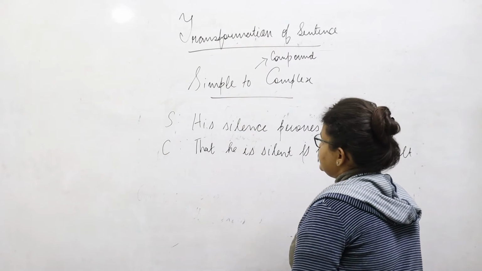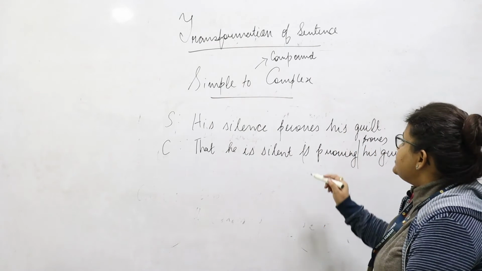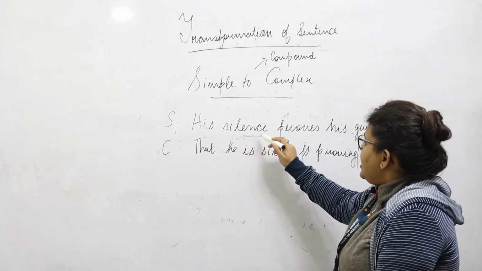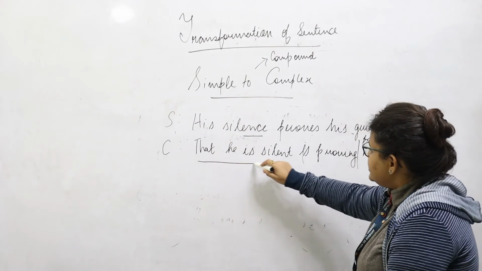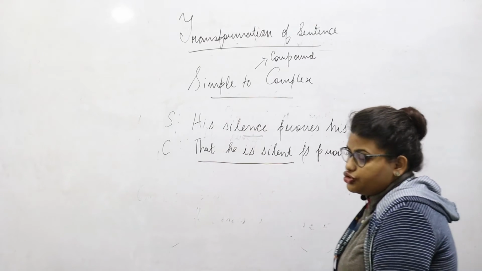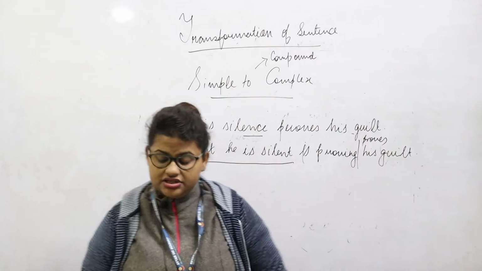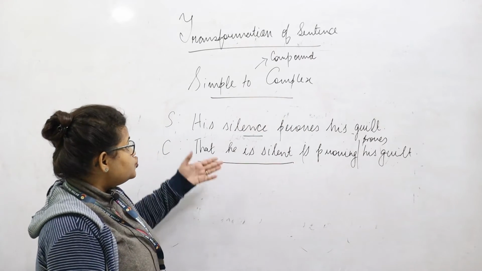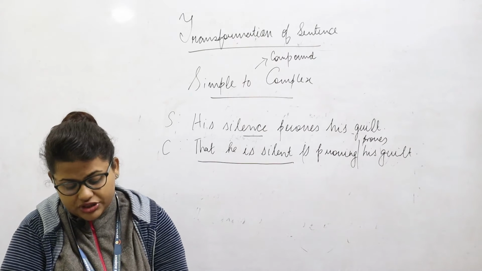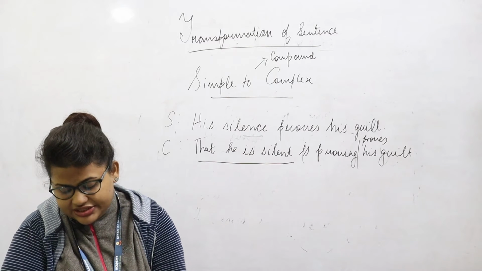So here we can see the transformation: his silence proves his guilt. This silence has been transformed as that he is silent proves his guilt. So that is how we'll convert the simple sentences into the complex sentences. We can do it with a few more examples.